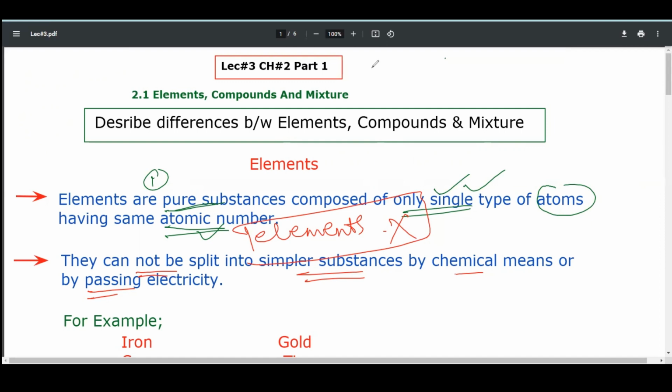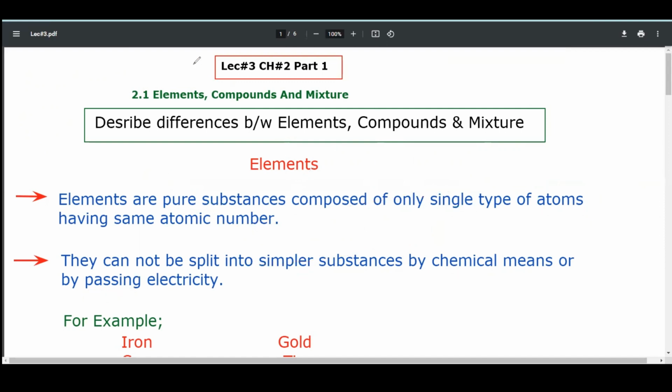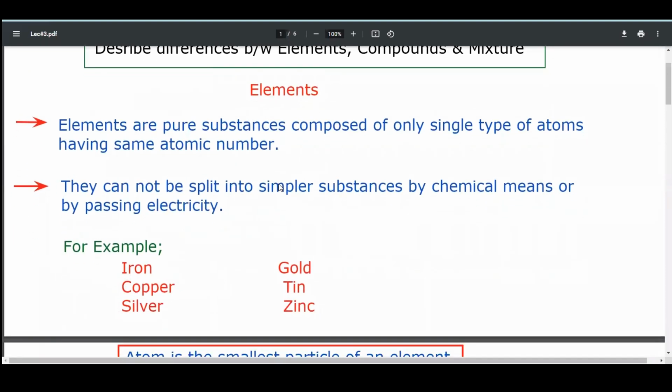For example, iron, gold, mercury, zinc, magnesium, all these are examples of elements.